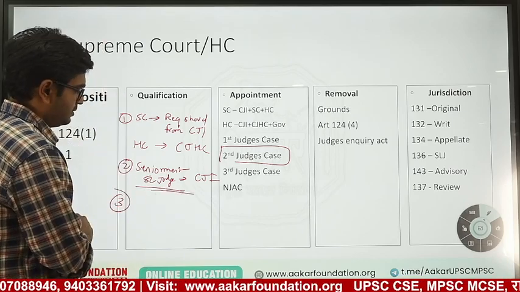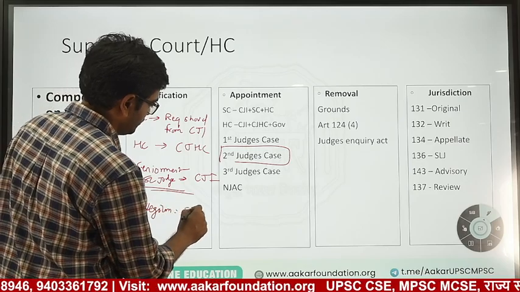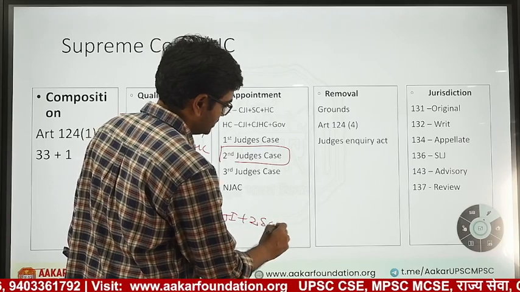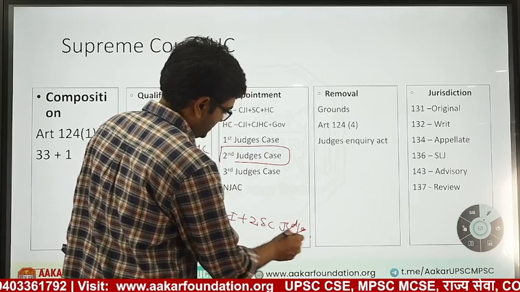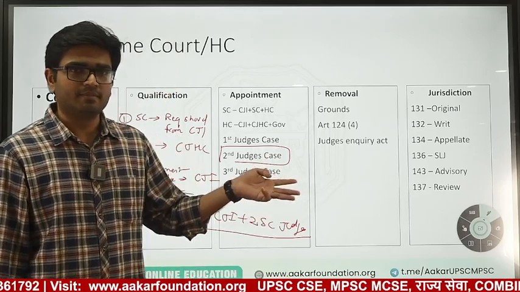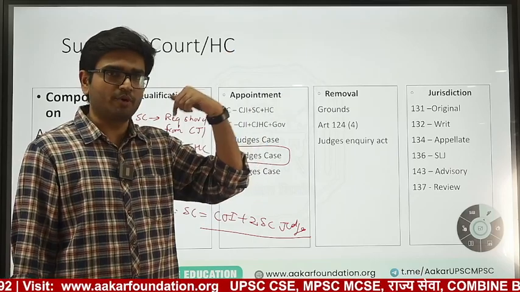Third, the collegium system was formed. Collegium of Supreme Court, for Supreme Court judge: CJI plus 2 Supreme Court judges. This is a 3-member committee. They will suggest a name, and it will go to the government and to the President to appoint.